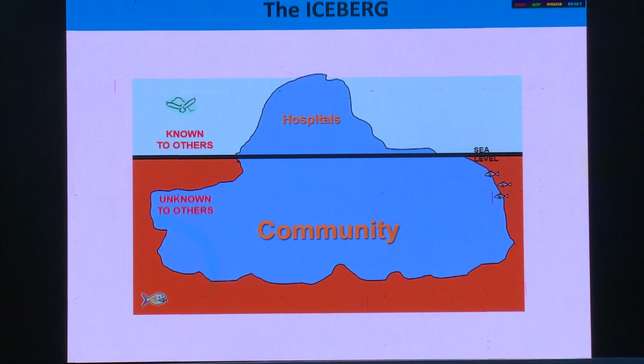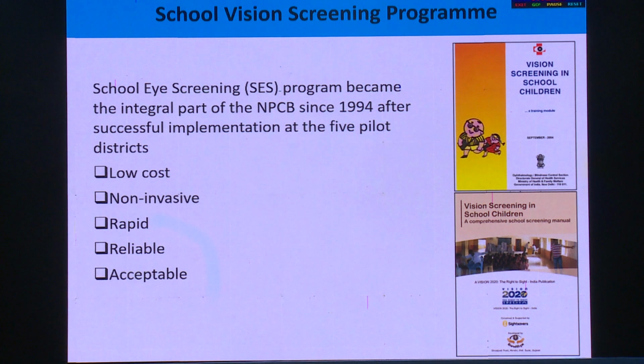And as we know, even for refractive error, by working in hospitals alone we cannot achieve this. It is like an iceberg phenomenon. The people are in the community, so we have to reach the community. The first strategy, which Madam has just given details about, is the school vision screening program. We feel proud that India was among the first countries to start this school vision screening program under the national program, way back in 1994. Under this, the spectacles are provided totally free of cost. It is a low-cost, non-invasive screening program using a 6/9 cutoff, where school teachers do the screening. It is reliable, rapid, and acceptable, so all criteria of screening are there.